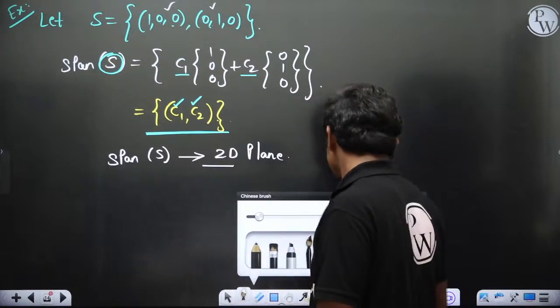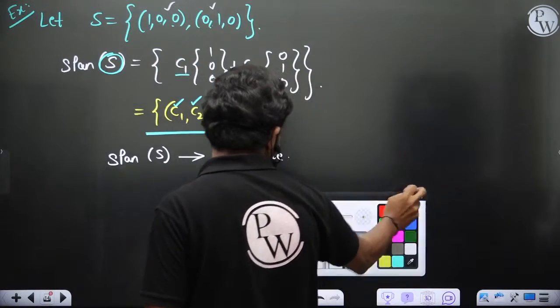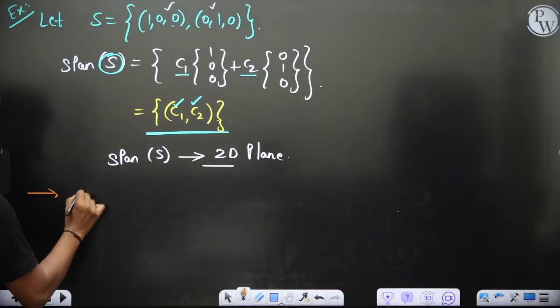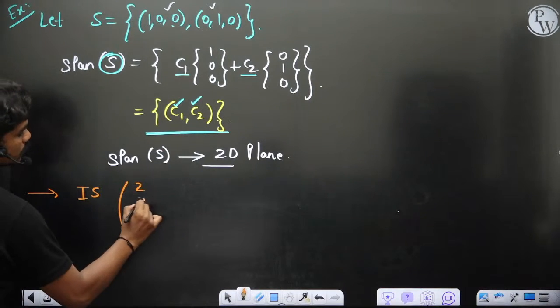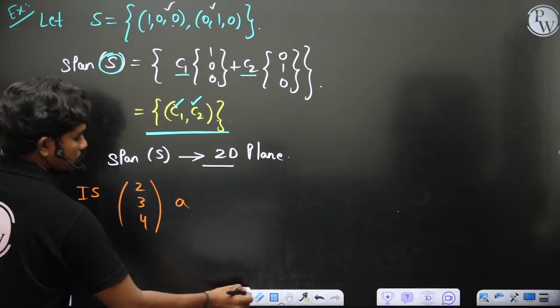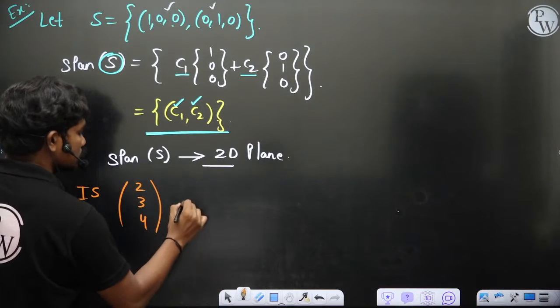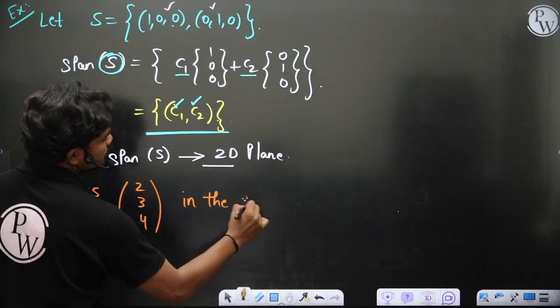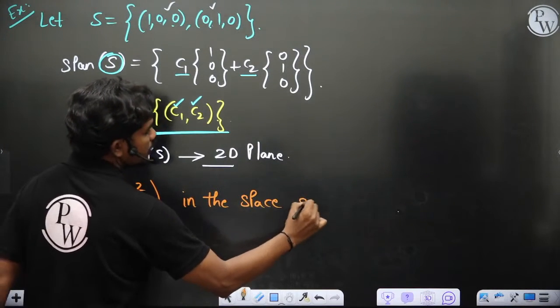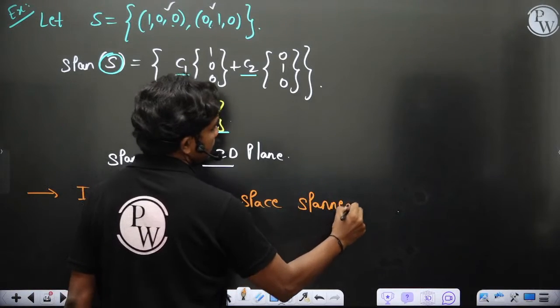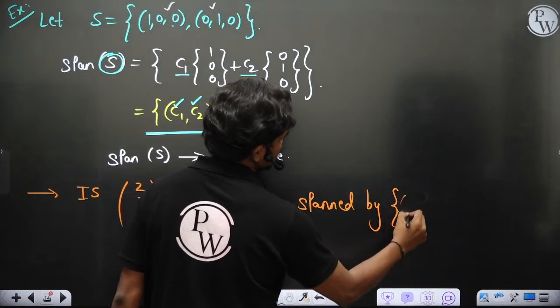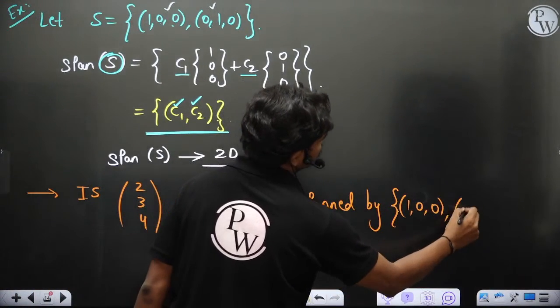Let's say for example, I ask: is 2 3 4 in the space spanned by the set 1 0 0 and 0 1 0?